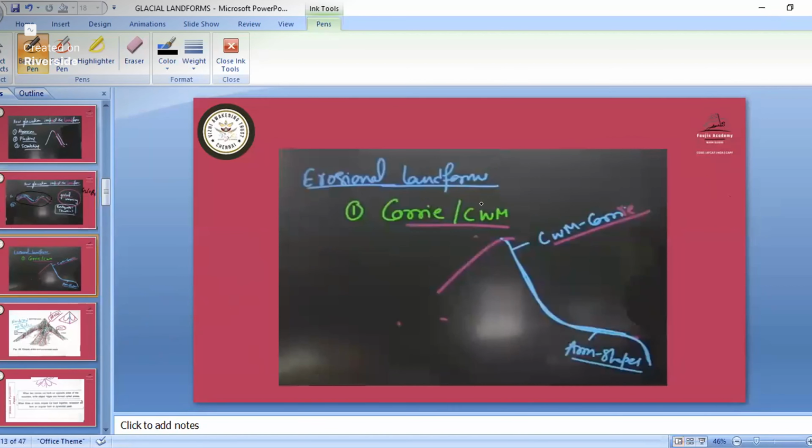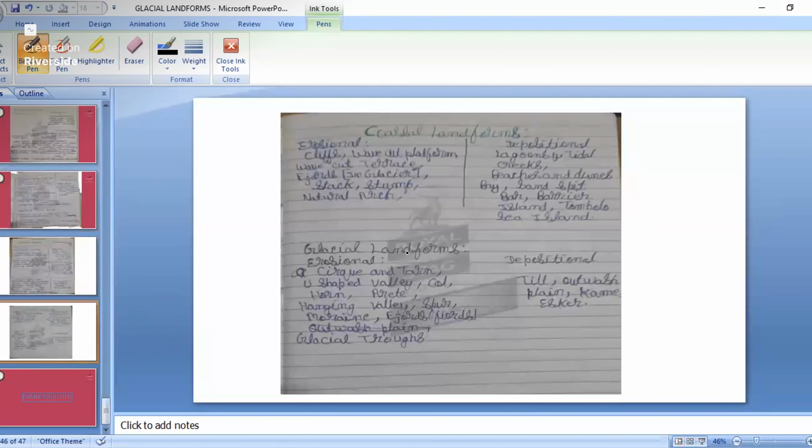Then we will see different types of erosional landforms and depositional landforms. In glacial landforms, we have different types of erosional landforms and also types of depositional landforms. So there are valley, spur, moraine, fjords.